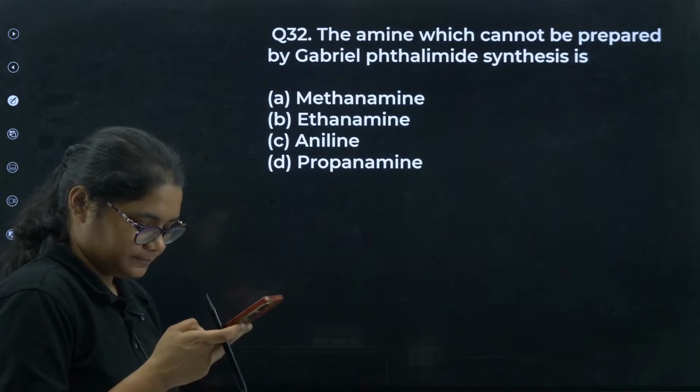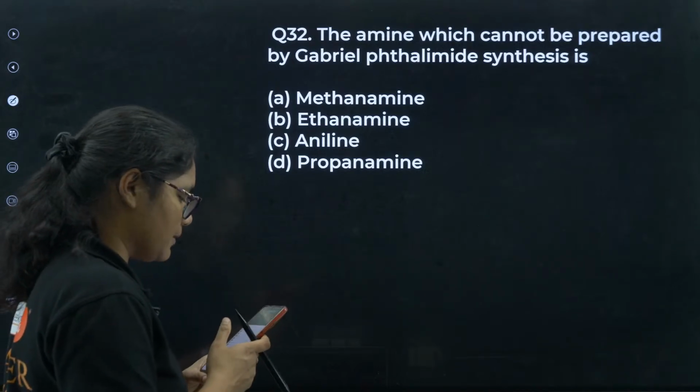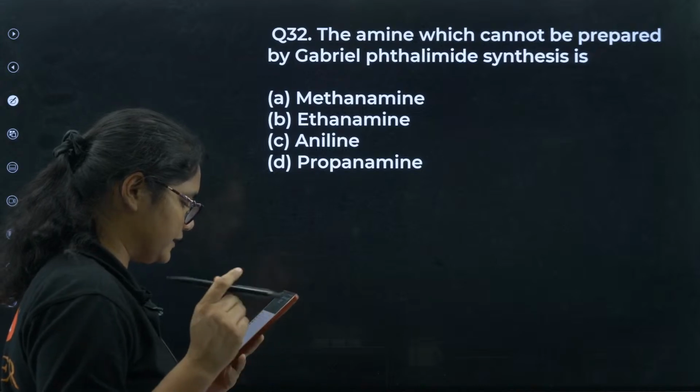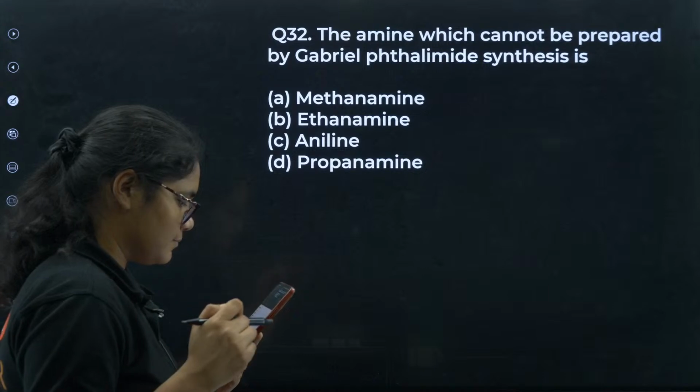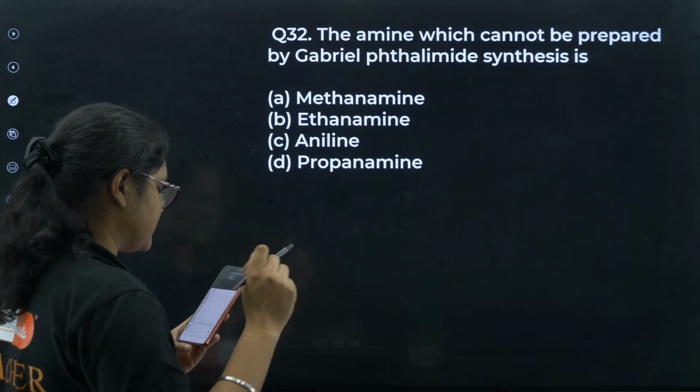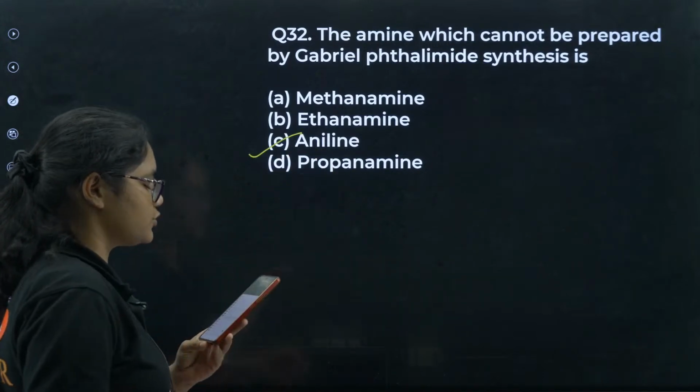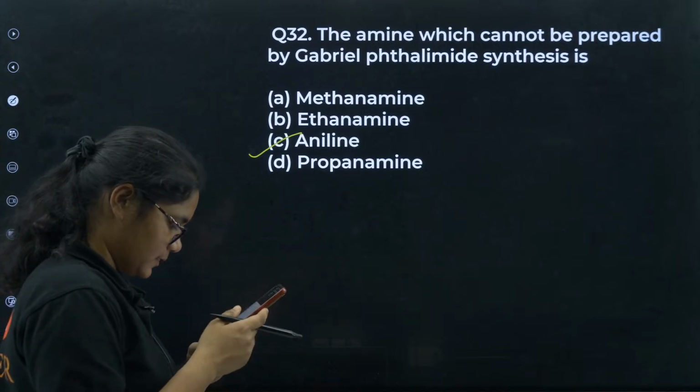Okay, next question, the amine which cannot be prepared by Gabriel phthalimide synthesis is? Yes, we can synthesize only primary amines, so it is option number C.